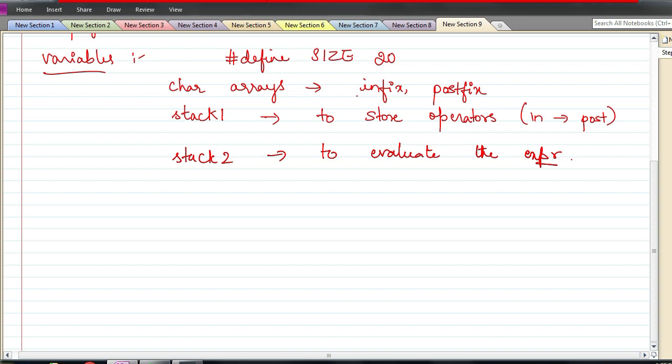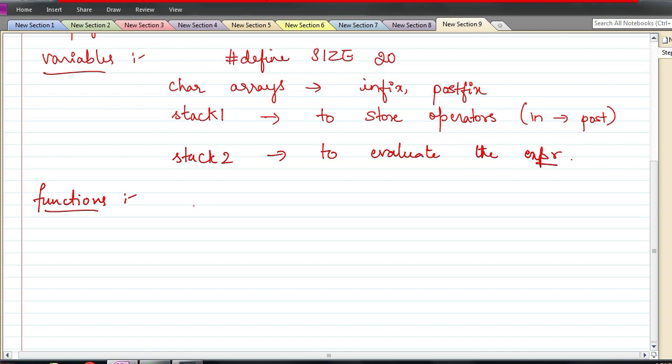Now I need all these things. In between I need certain variables, and I need some functions. These are the variables I might require, or structures. Okay, 2 character arrays, 2 stacks. This stack is also nothing but an array only. So 2 character arrays, 2 stacks, and 1 constant. These are the main variables I require. For simplicity of the program, we will have all these variables as global variables. We will not store them locally, otherwise we have to deal with a lot of pointers. So we will keep them as global variables.